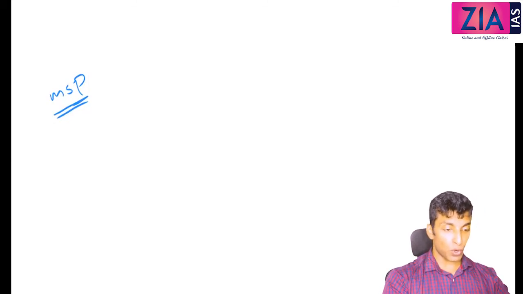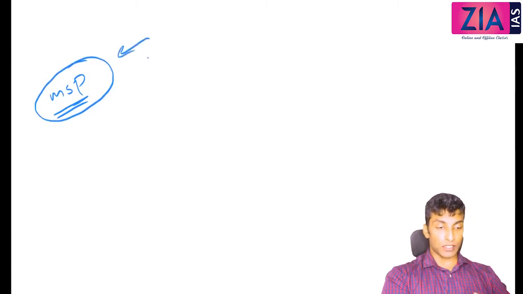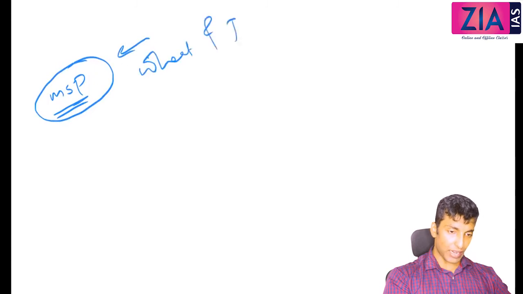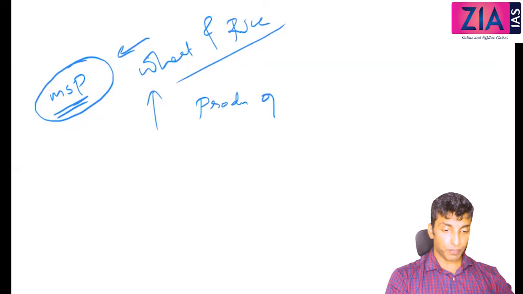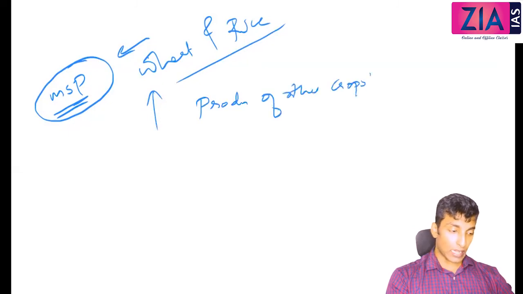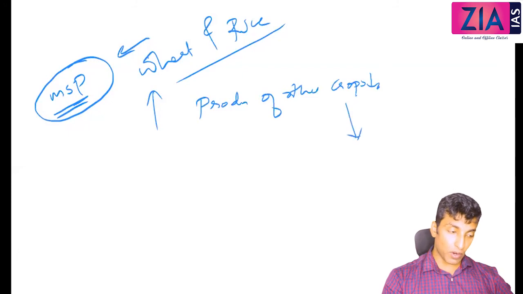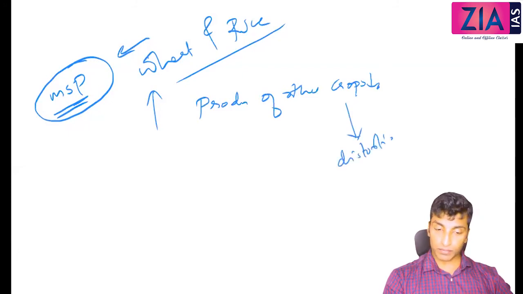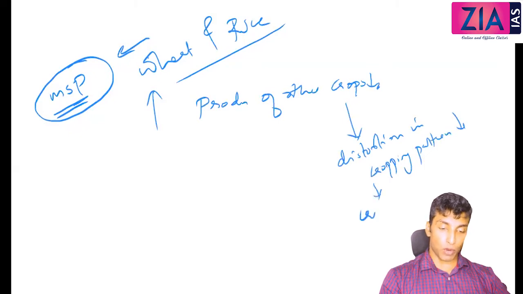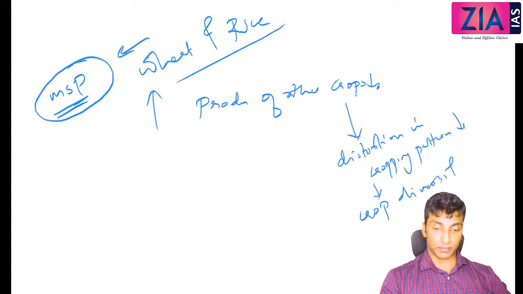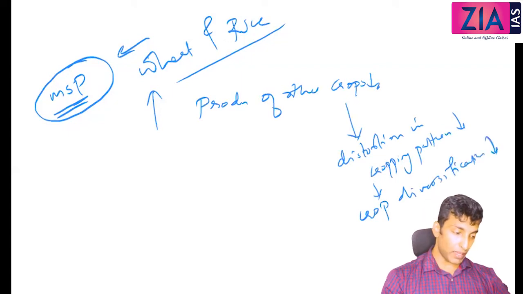So when you are going for so much high MSP, that too for specific crops, this is not the case with all the crops. It is for wheat and rice. Now what will happen if you are offering so much high MSP for these two? The production of other crops will actually come down, right? Now if the other crops come down, there will be a distortion in cropping pattern, right? That means distortion in cropping pattern, so crop diversification will be affected, right?